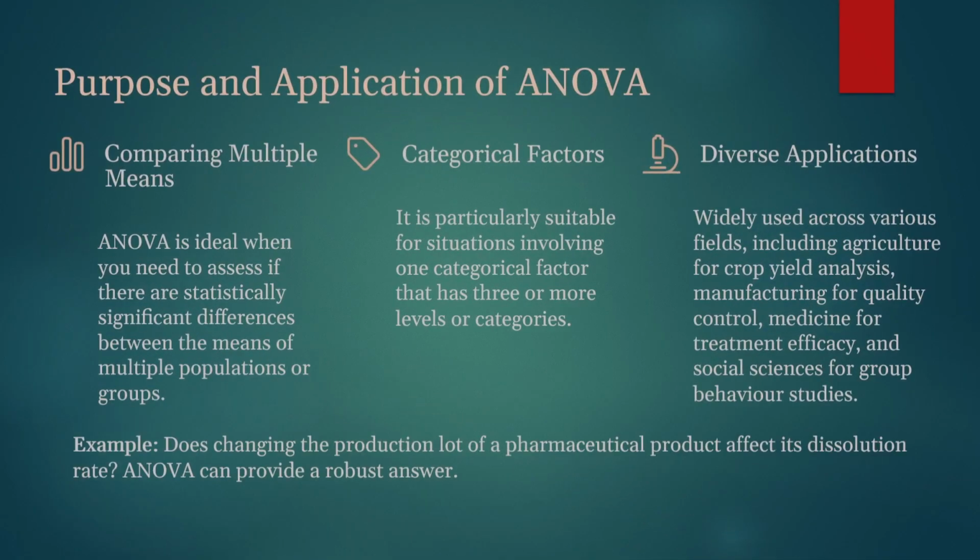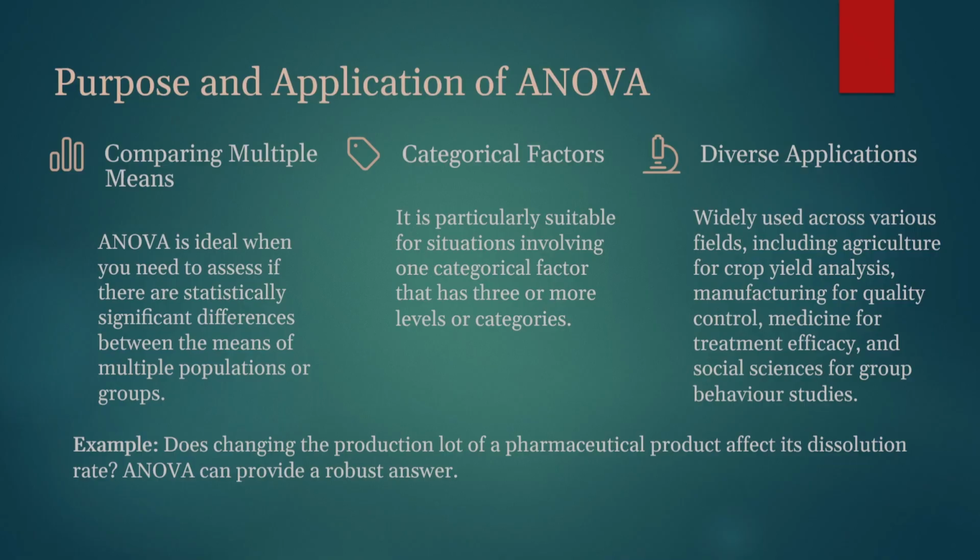Now let's talk about the purpose and application of ANOVA. The first is comparing multiple means. ANOVA is ideal when you need to assess if there are statistically significant differences between the means of multiple populations or groups. The second is categorical factors.